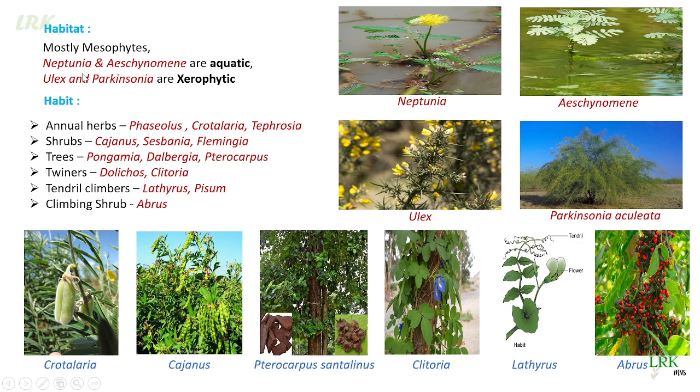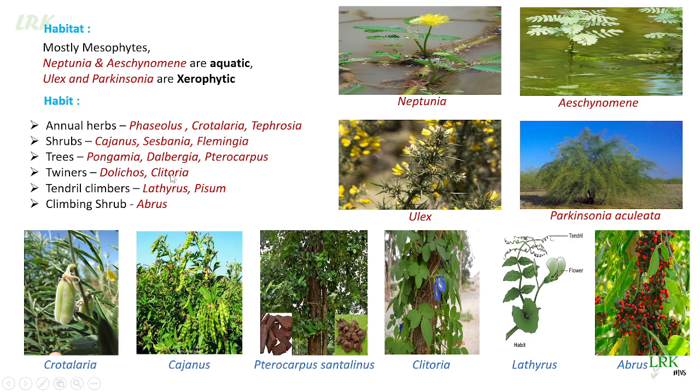When coming to habit, most of the plants are herbs. We have herbs, shrubs, trees, twiners, tendril climbers, climbing shrubs. Everything is there in this family. We will see examples for each one of them. First, annual herbs: Phaseolus, Crotalaria, and Tephrosia are annual herbs of this family. Cajanus, Sesbania, and Flemingia are shrubs. You can see here, this is Crotalaria, which is an annual herb. Cajanus, which is a shrub, and Pongamia, Dalbergia, Pterocarpus, all these are trees in this family.